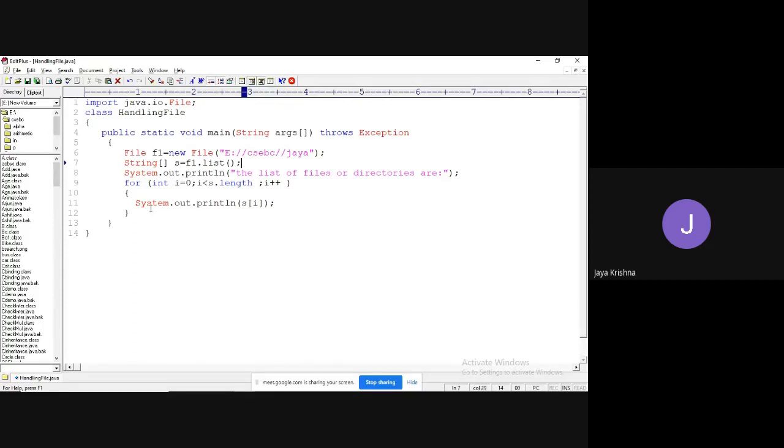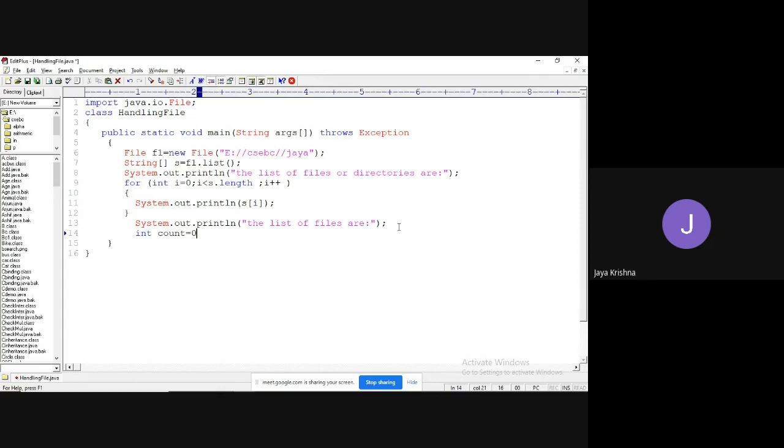So what I will do is I will make the list of files. I can simply make the count like int count equal to 0, or else I want to count the list of directories also.